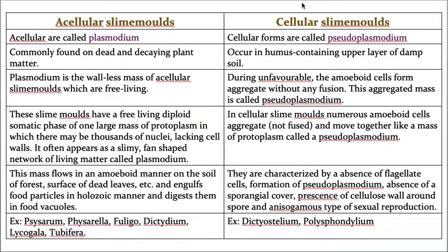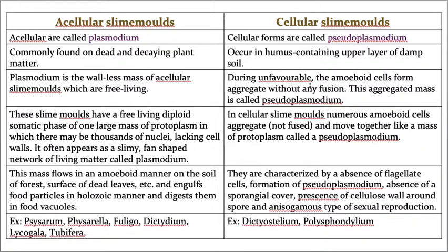Whereas cellular slime molds, during unfavorable conditions, that means when they don't have the proper temperature or don't get the proper food material, and these conditions are called unfavorable conditions, various amoeboid cells, what are these amoeboid cells? Each cell of these slime molds is called an amoeboid cell. Now many amoeboid cells form a group, like an aggregate. What is the meaning of aggregate? They form a group, but they are not fused with each other. This is a very important point. If you don't understand this point, you don't understand anything.